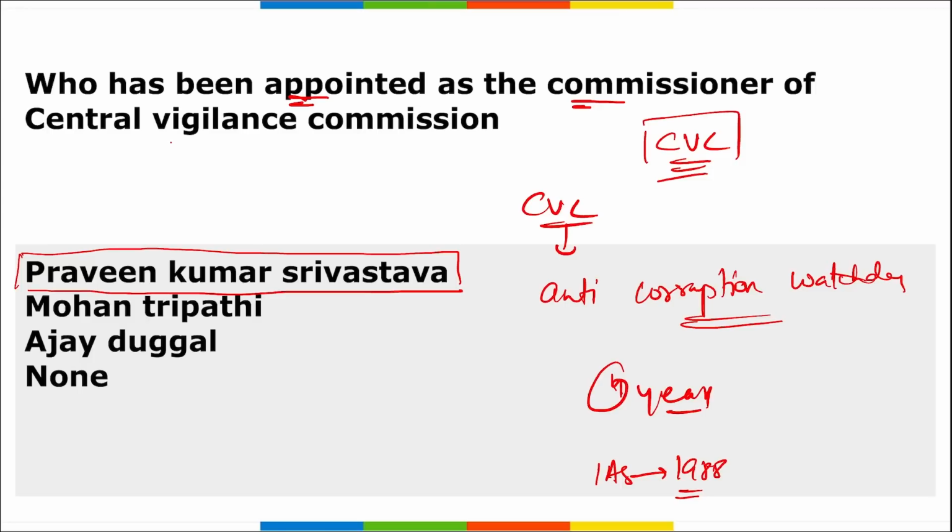He retired as Secretary in the Cabinet Secretariat in the Government of India in January 2023. Correct? Next, about the Central Vigilance Commission: when was it established? The CVC was established in 1964, and the headquarters is in New Delhi.